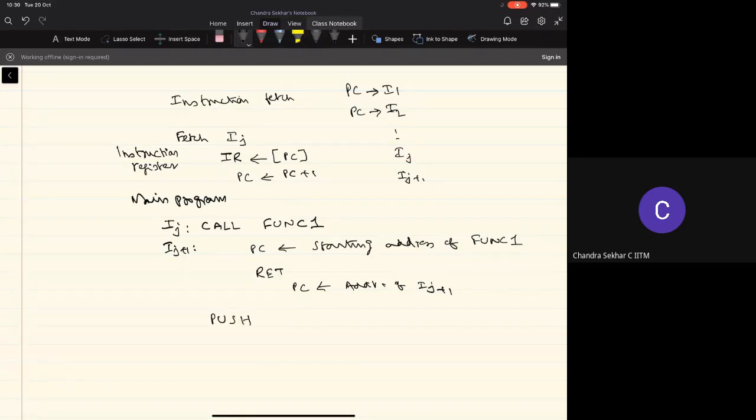a call to the function involves two operations. We have to push the program counter, because when you completed the instruction fetch for this ij, which is a call function 1, the PC is already pointing to PC plus 1, that will be pointing to ij plus 1. So we'll push this program counter, and then we'll load the starting address of